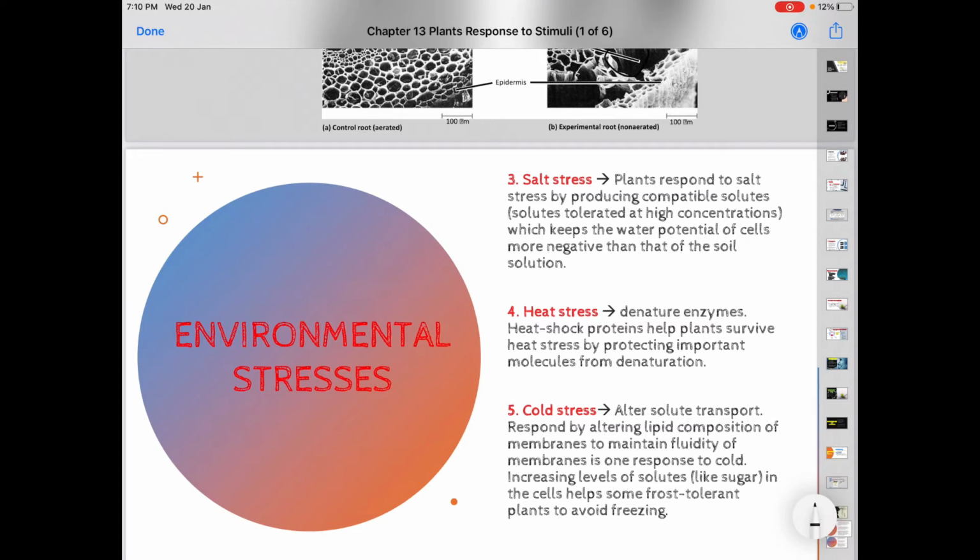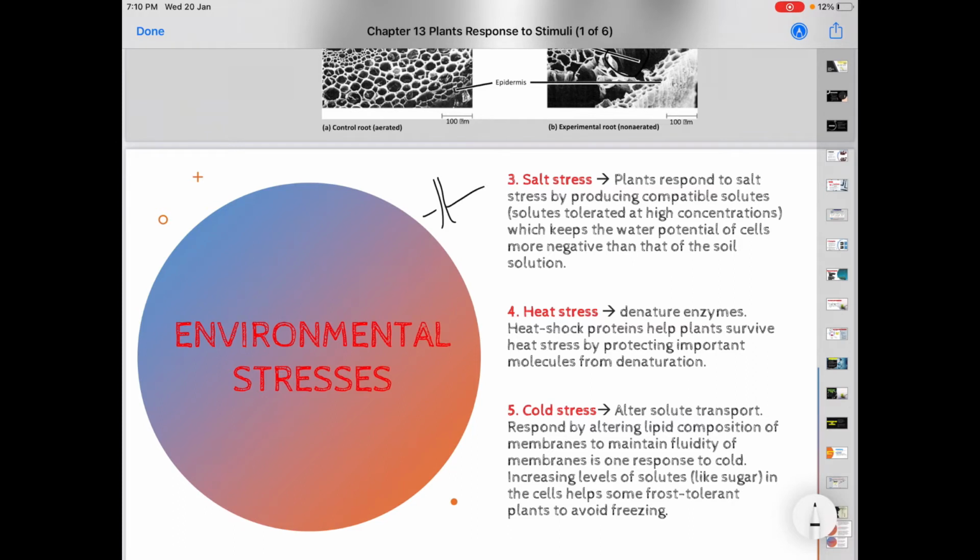The third is salt stress. Salt stress is when there is too much salinity in the soil. So the plant responds to salt stress by producing compatible solutes. Compatible solutes means solutes that can be tolerated at high concentration, which keep the water potential of cells more negative than that of the soil solution.